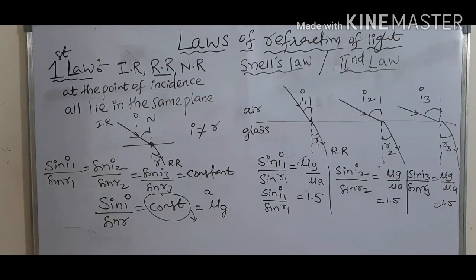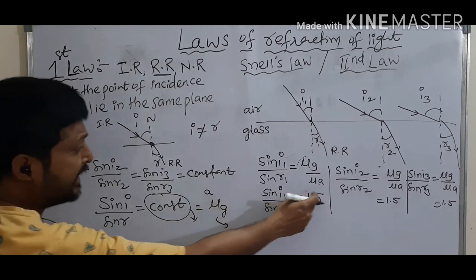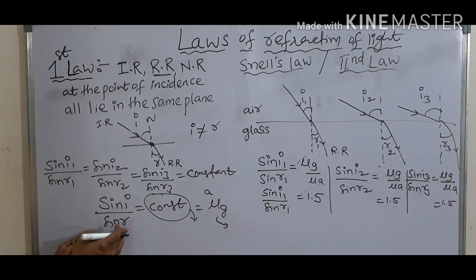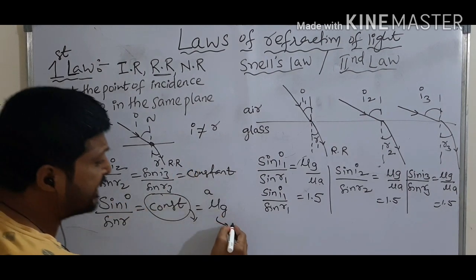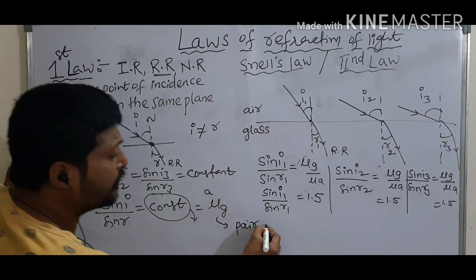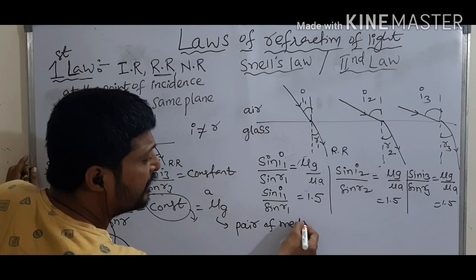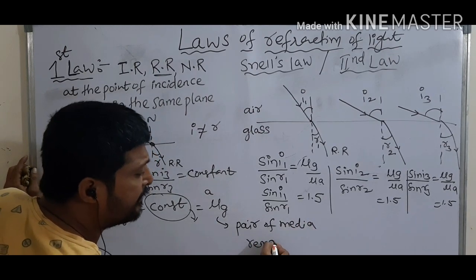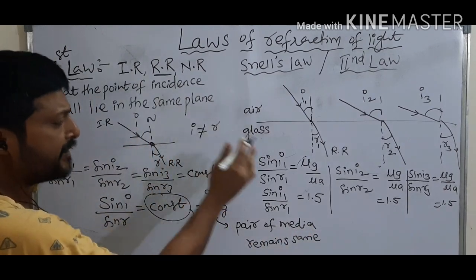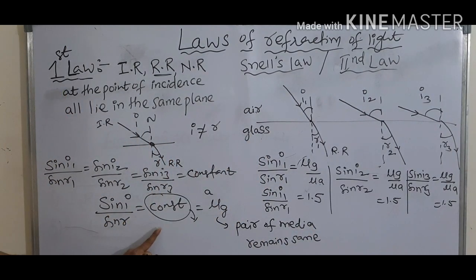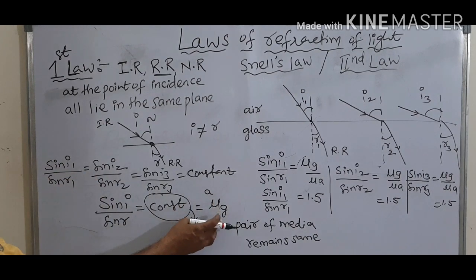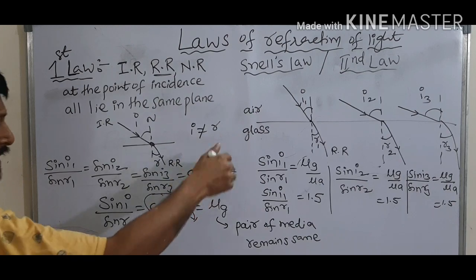That means this value is not changing, whatever may be the angle of incidence and angle of refraction. So this always remains constant because it is related to the pair of media. If the pair of media remains the same, sin I by sin R is equal to constant. This constant is equal to refractive index of glass with respect to air here.